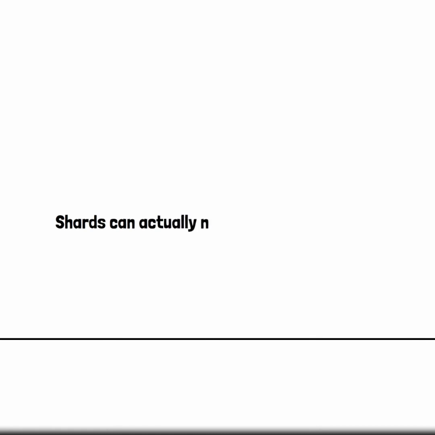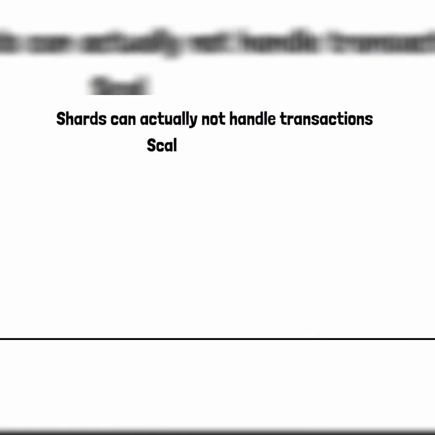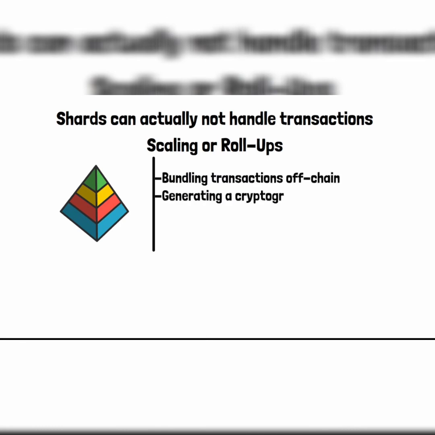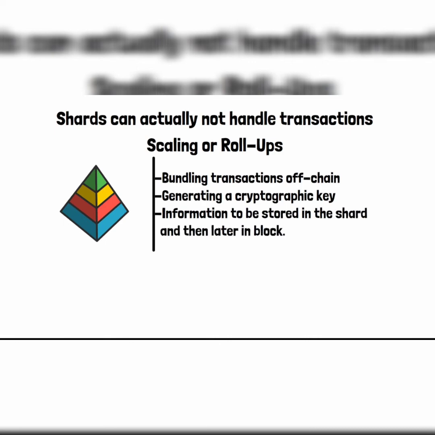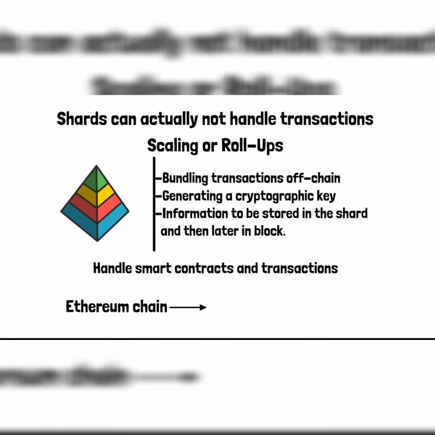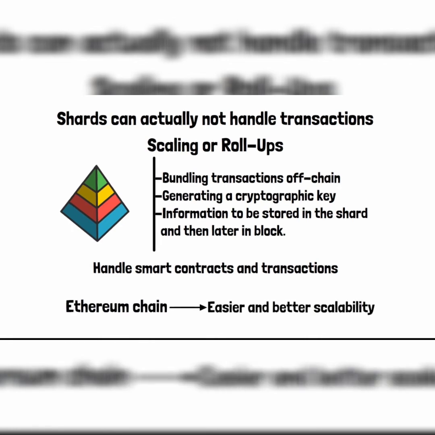It's also important to note here that shards can actually not handle transactions or smart contracts. This is where Layer 2 scaling, aka rollups, comes in. These allow for bundling transactions off-chain, generating a cryptographic key in the process, and allowing the information to be stored in the shard and then later be added to the block. There is one type of shard that is able to handle smart contracts and transactions. It happens in the current Ethereum chain. The shift allows for much easier and better scalability.